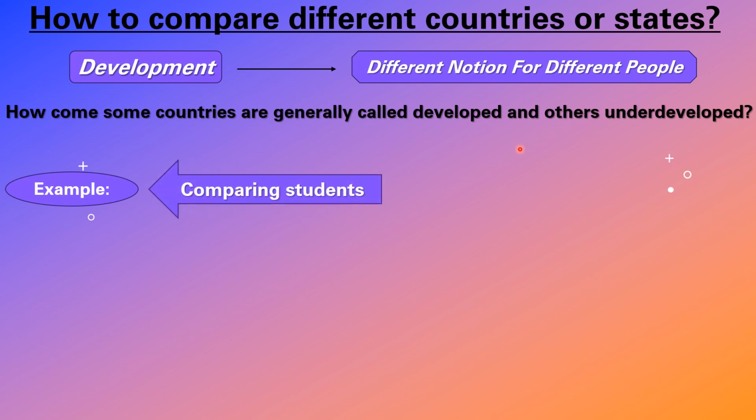First, we'll take an example of comparing students in a class. See, the heights of the students are different. Not all the students in your class are the same height, you can see, right? And even everyone is not healthy. Some will be sick, right? Some will be in good health. Like that, even talents. Some will be good at chess, sports. Some may be good at studies. Some may not be good at studies. Even interests also. Some are interested in playing games, different games.